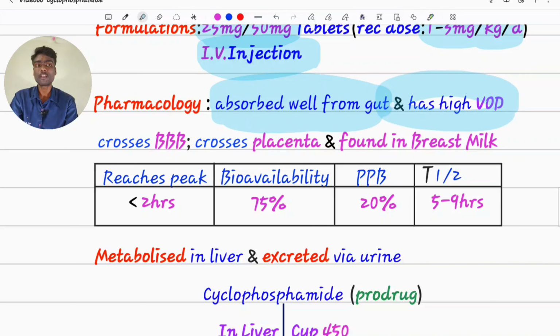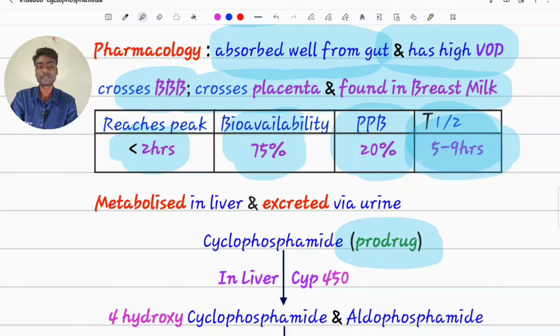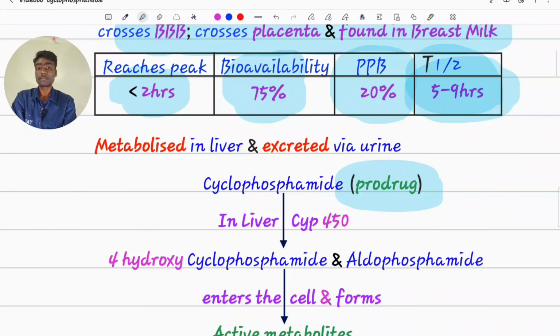It has a high volume of distribution so that it can cross blood-brain barrier, easily crosses placenta and even found in breast milk. It reaches peak within 2 hours of administration. It has high bioavailability of 75% and very low plasma protein bound, that is 20%. T-half of 5 to 9 hours. It is a prodrug, so it will have high T-half. It is metabolized in liver and excreted via urine.